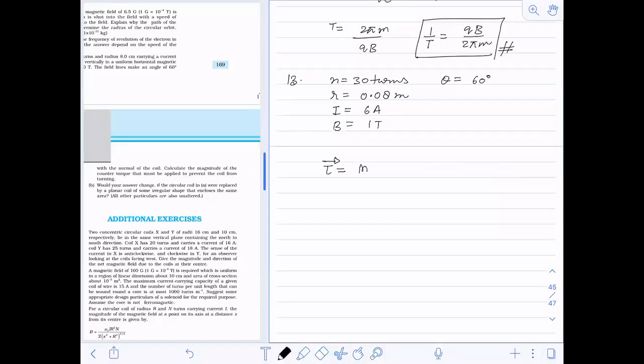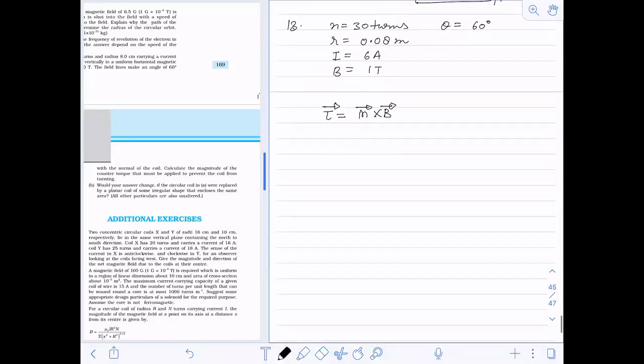Tau will be given as m cross b. Now what is m? M is NIA, and tau is m B sine of 60 degrees. Is it okay?